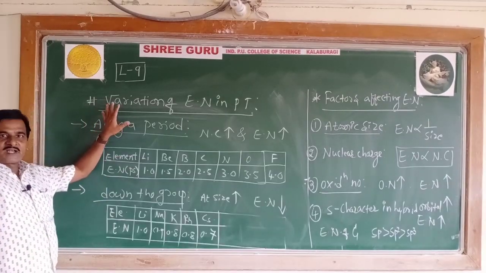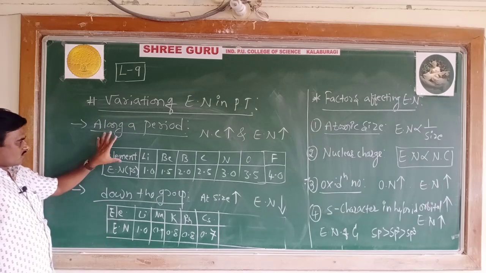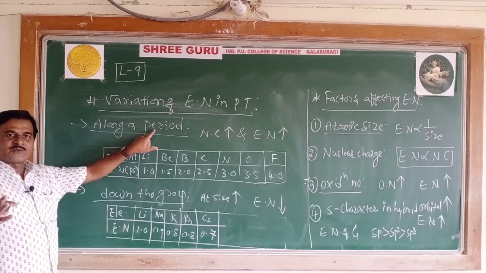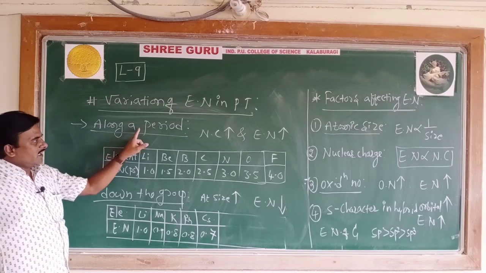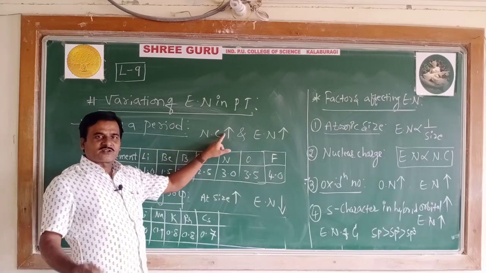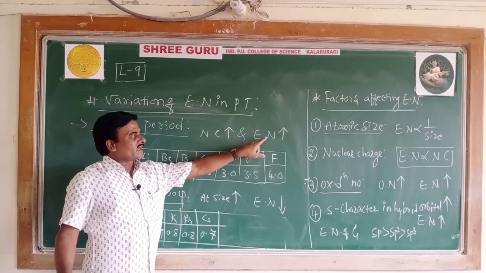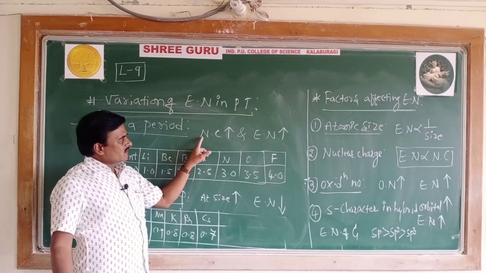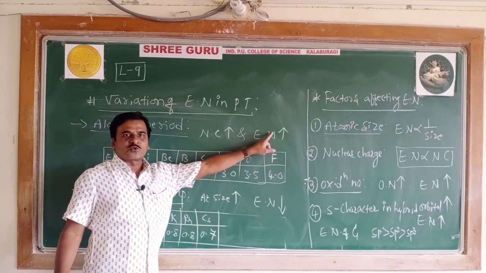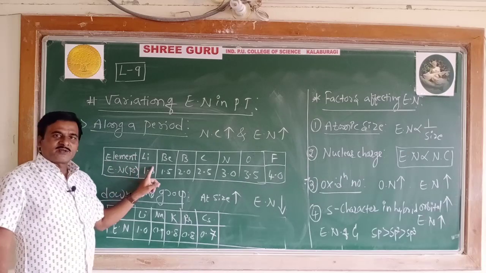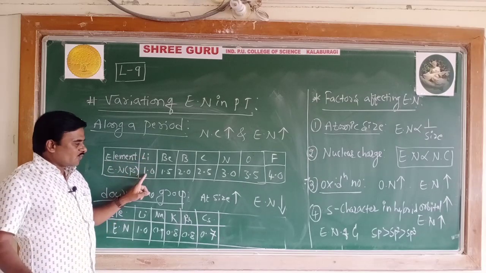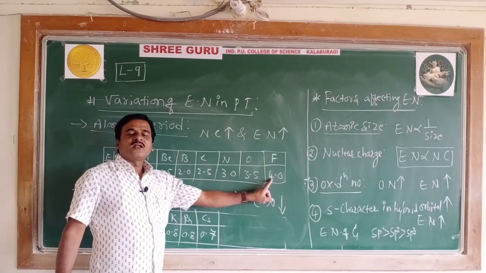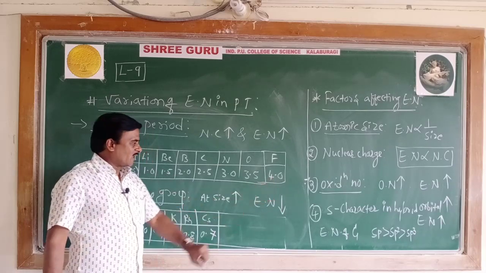Let's see the variation of electronegativity in the periodic table with these two tables. First, along a period. Along the period, on moving from left to right, nuclear charge increases because of the decrease in atomic size, so electronegativity also increases, which you can see in the elements of the second period: lithium with 1 on the Pauling scale, fluorine with the highest, 4 on the Pauling scale.